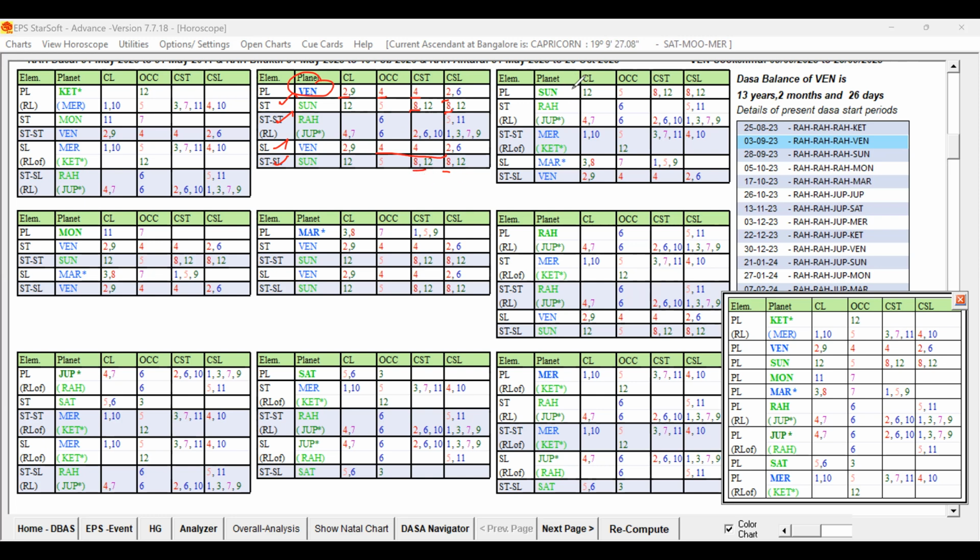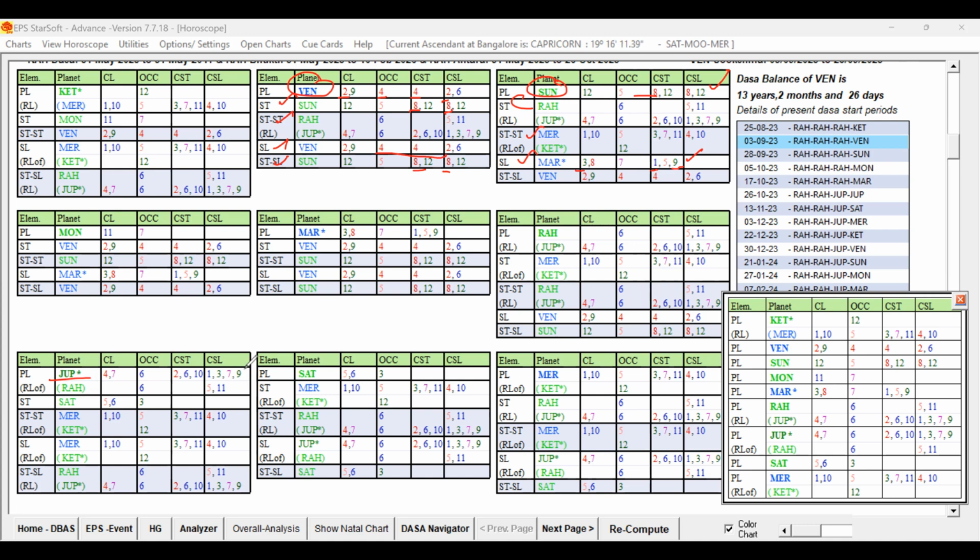And 12th lord and 12th sublord Sun also having some weakness, but star level Rahu is good, and 2A level is Mercury, supportive, and sublord Mars. I said Mars can be given green also, no? Because Mars is also having 3, 7, 1, 9, is also good. So all levels are favorable, right? So, and 9 sublord, yes.